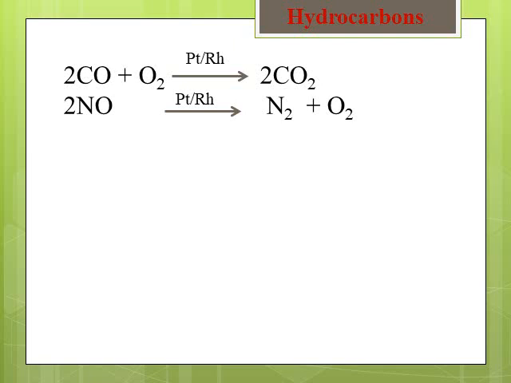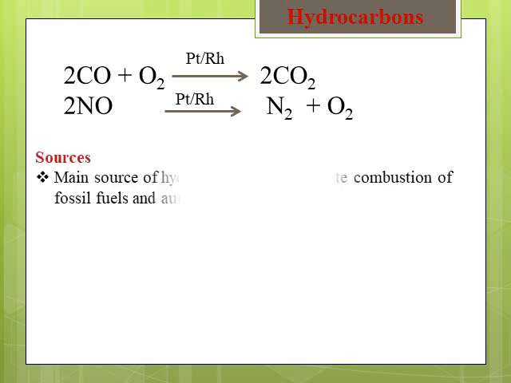Now 2 moles of carbon monoxide combine with oxygen in the presence of platinum or rhodium catalyst, and this helps complete oxidation. So carbon monoxide is converted into carbon dioxide. And if nitrogen oxide, 2 moles of NO, is present and passed through the platinum or rhodium bed, it is converted back into N2 plus O2, harmless products. So harmless products are formed after passing the oxides of nitrogen over the platinum or rhodium fitted catalytic converter.